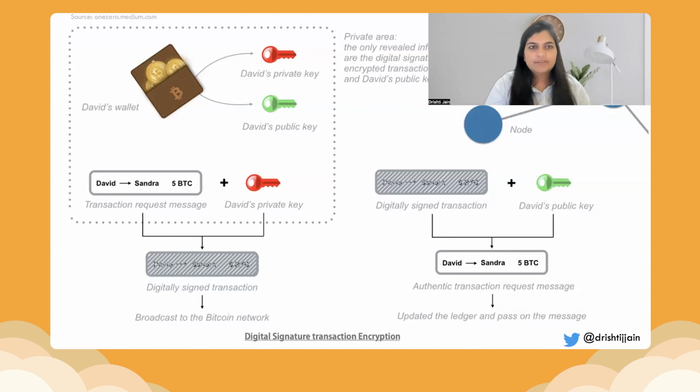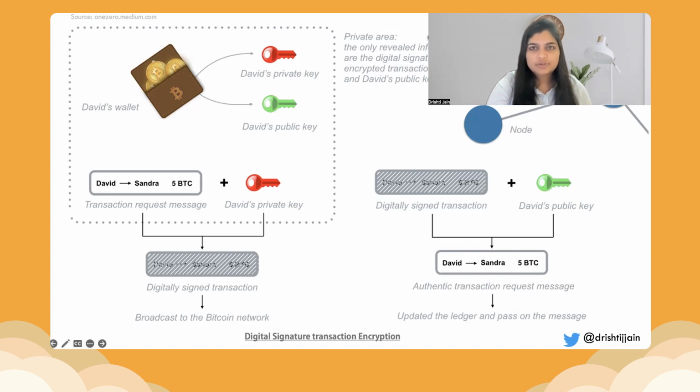On the left, consider there are two people, David and Sandra. David wants to send 5 Bitcoins to Sandra. So the transaction message, the request, is: deduct 5 Bitcoins from my wallet and add 5 Bitcoins to Sandra's wallet. How would this be achieved? David will use his private key to encrypt this transaction request of transferring 5 Bitcoins, which would be a digitally signed transaction. The same thing we talked about, digital signatures. And it would be broadcasted to the Bitcoin network.